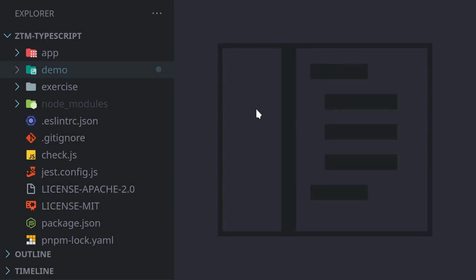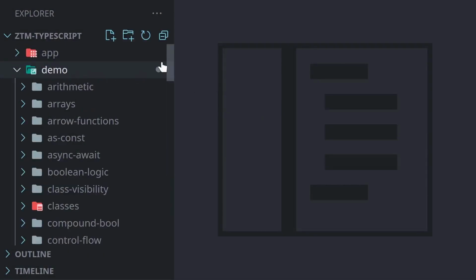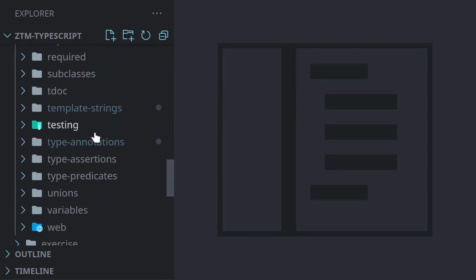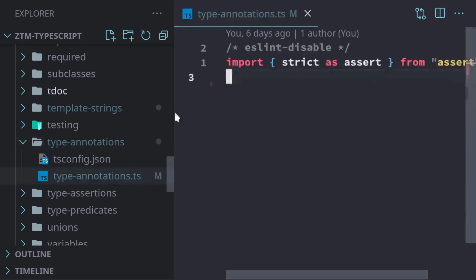In this demo, we're going to be taking a look at type annotations. We'll open up the demo folder. We're going to scroll down to type annotations and open up typeannotations.ts.